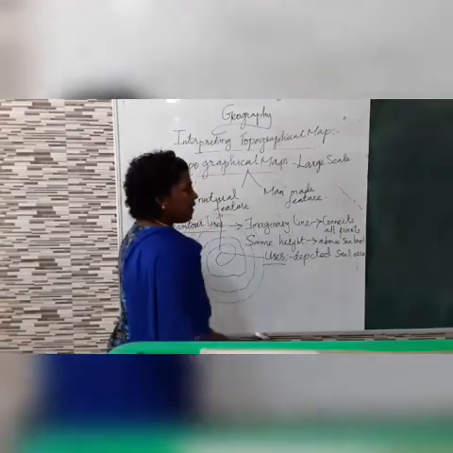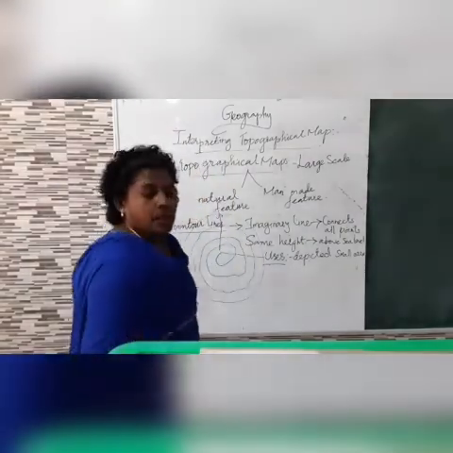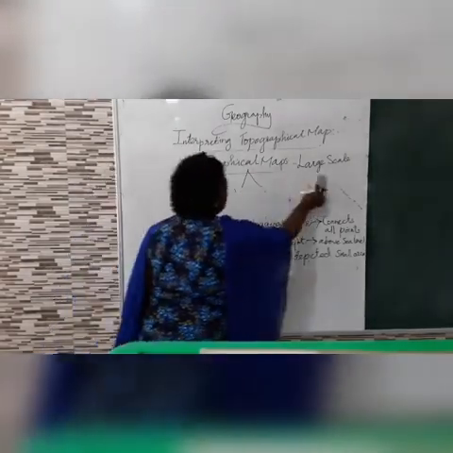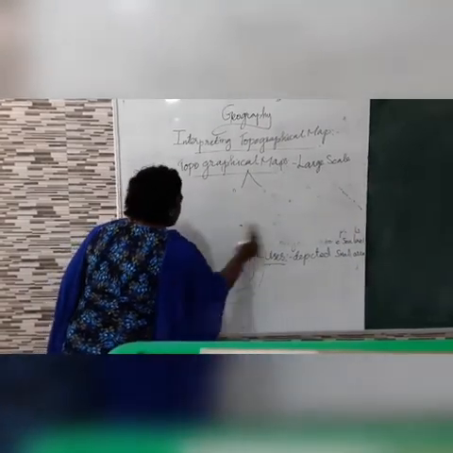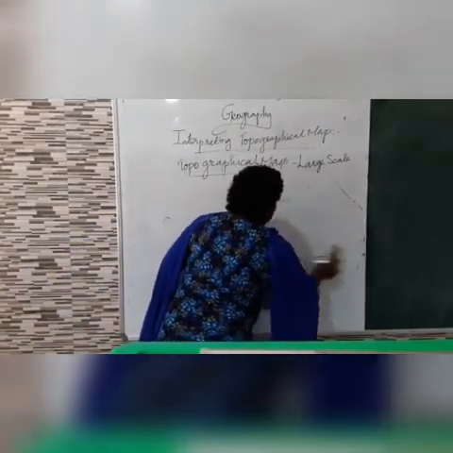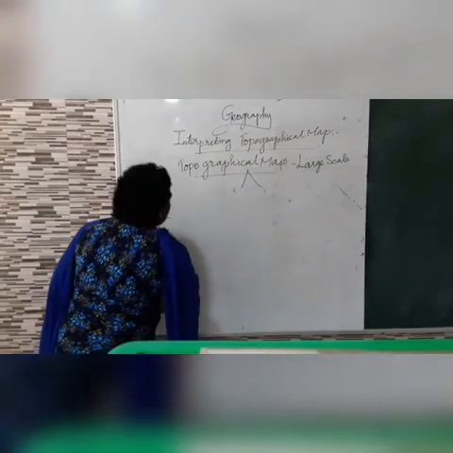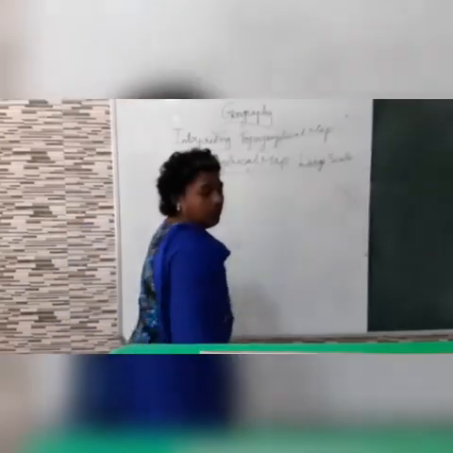In the topographical maps, there are some lines used. They are called arbitrary lines. What type of lines are used in the contour maps? Arbitrary lines are used. What are arbitrary lines?